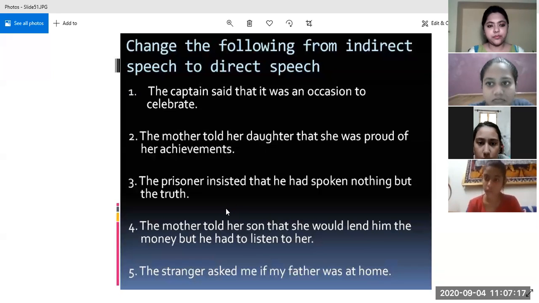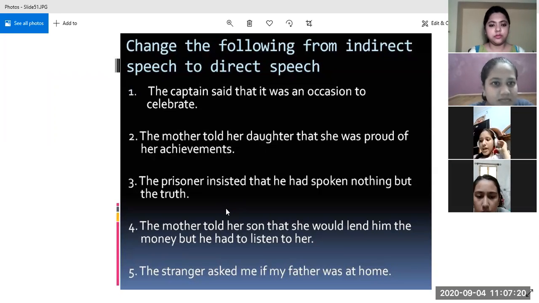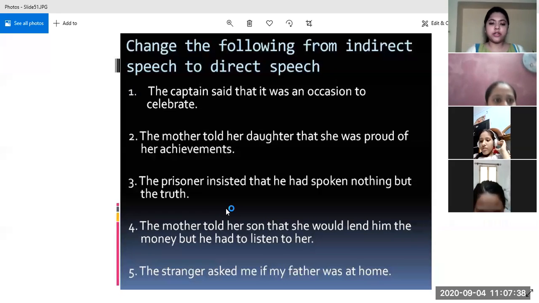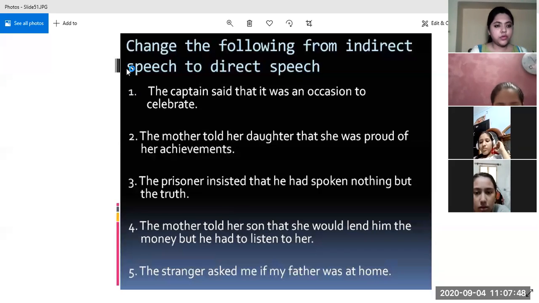Ma'am, the answer for the third sentence will be, the prisoner said, comma, then inverted commas open, then capital letter I have spoken nothing but the truth, then full stop, and then inverted commas close. Very good, Divyanshi. Now who will give the answer? Okay, Abhineet will give the answer for the fourth one.